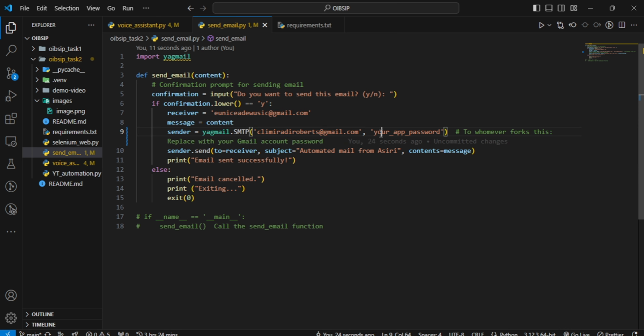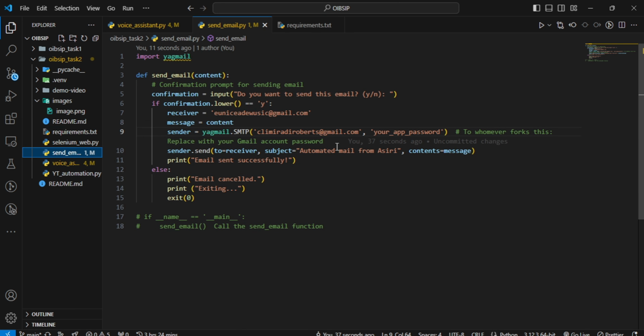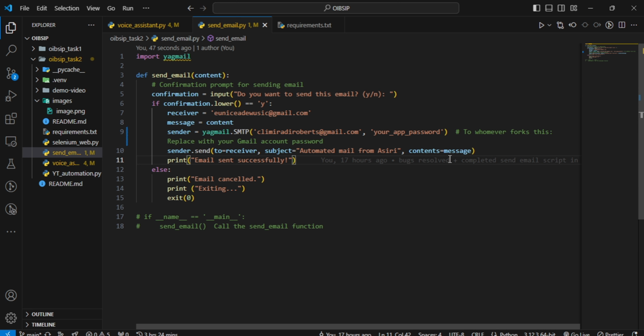There is a difference: I did not use a particular module in my requirements.txt, which is this secure one right here, because for me to use it I would need two dummy accounts, and I don't want to go the extra length. So instead I'm using my already existing Gmail account, and I generated an app password. You can watch any video on YouTube on how to generate an app password. It's actually in your Google account settings.